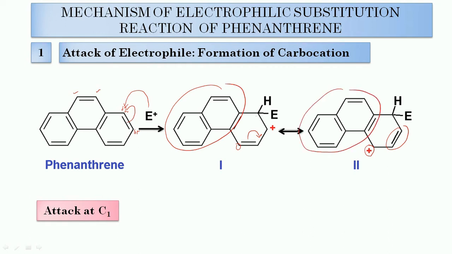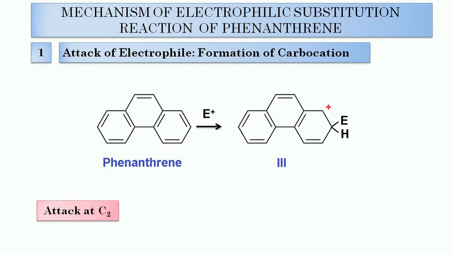We know that the resonance energy of naphthalene is 255 and at the same time the resonance energy of phenanthrene is 387. So there is a loss of 132 kilojoule per mole of resonance energy when structure number 1 and structure number 2 get formed after the attack of electrophile on carbon number 1.